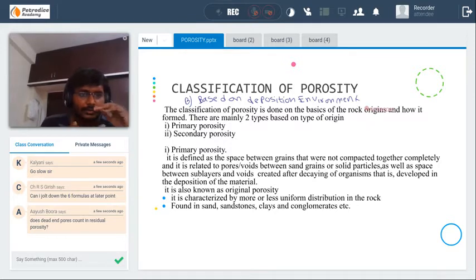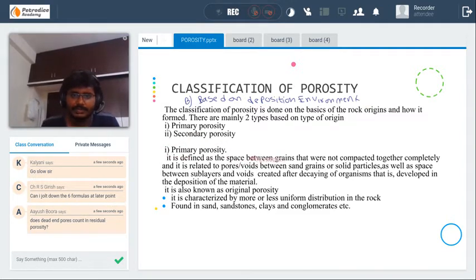As I already told, the formation of rock involves many processes. As studied in the rock cycle, the grains travel from high places to the low places, and they undergo compaction. After compaction, they undergo cementation. After that, the secondary process starts. The primary process involves compaction and cementation, whereas the secondary process involves fracturing, dissolution, and various other things.